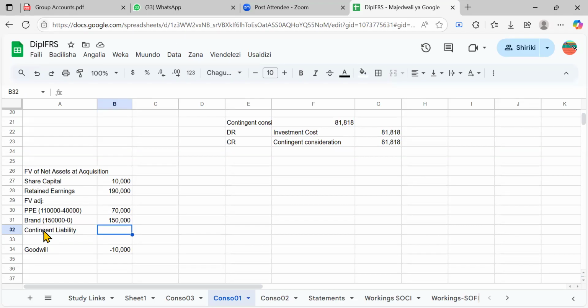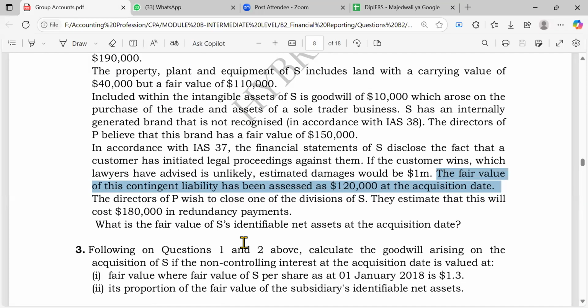What does the liability do to equity? Does it increase equity or reduce equity? It reduces, so we subtract. You see that, so it's very simple. You just do that, and then you go on and proceed.